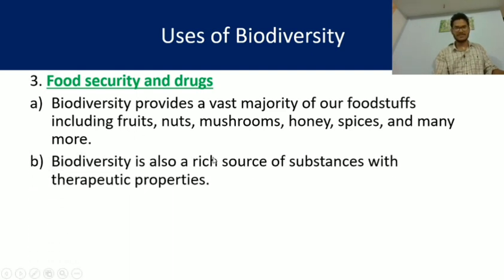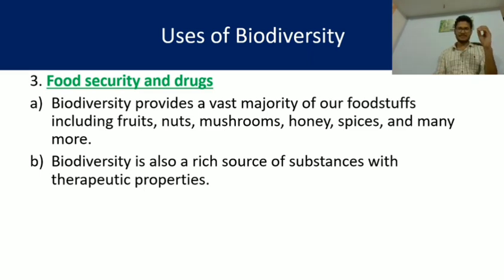And what about drugs? Yes, biodiversity is also a rich source of substances with therapeutic properties. Therapeutic properties means medicinal value. They have a rich medicinal value, and biodiversity is always a very important part of the drug industry.